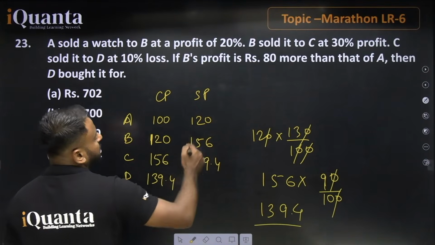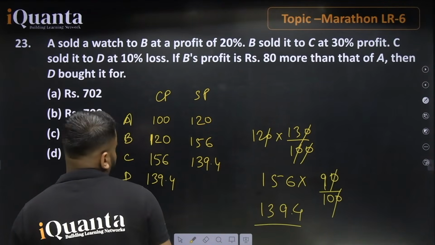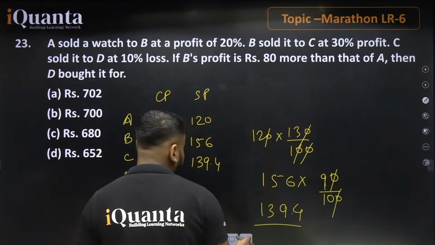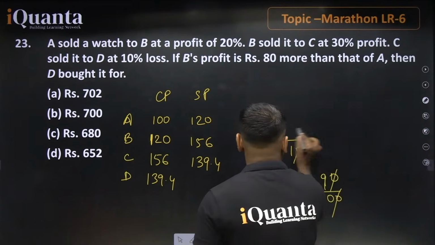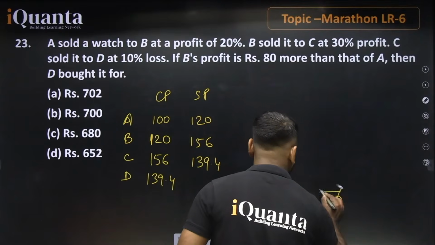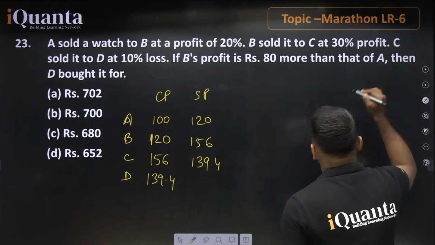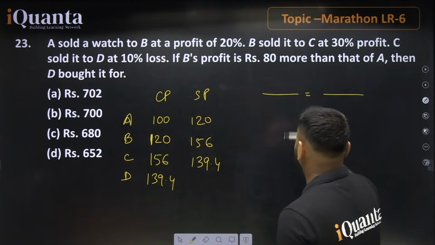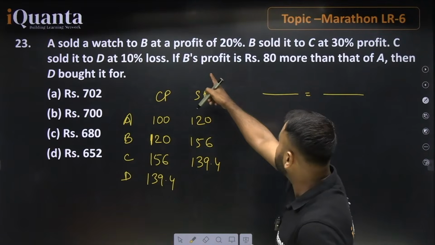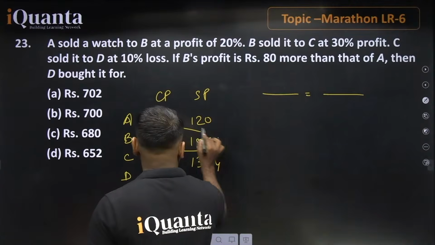Now the statement says, yes, we can go with X as well. We can say, just by solving this, what happens. The point is, if talking about the portion, we will go with fraction or proportion. What it says: if B's profit is 80 more, let's talk about the profit of B. The profit of B is what?